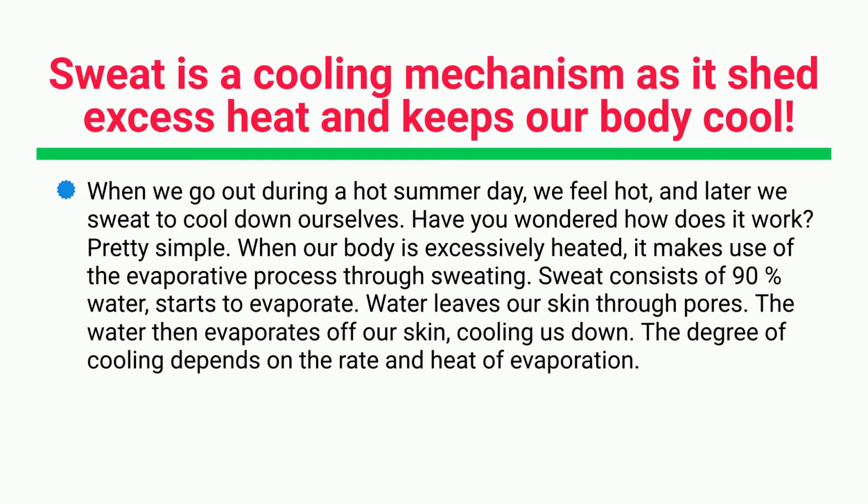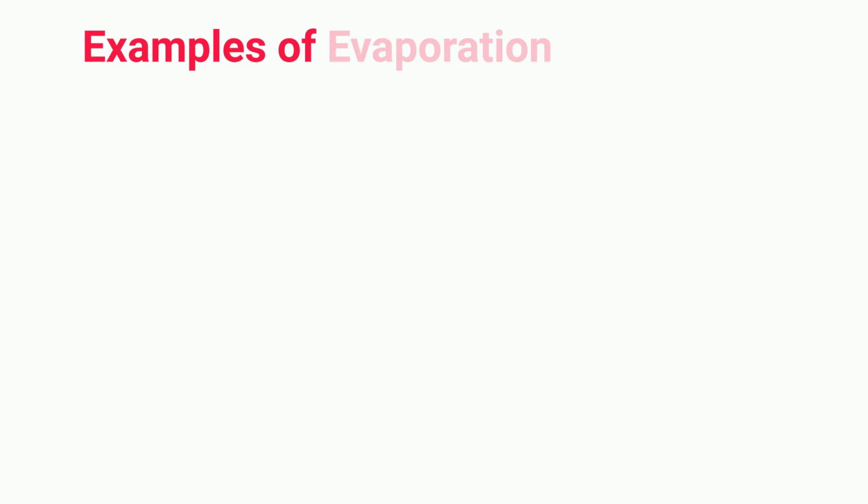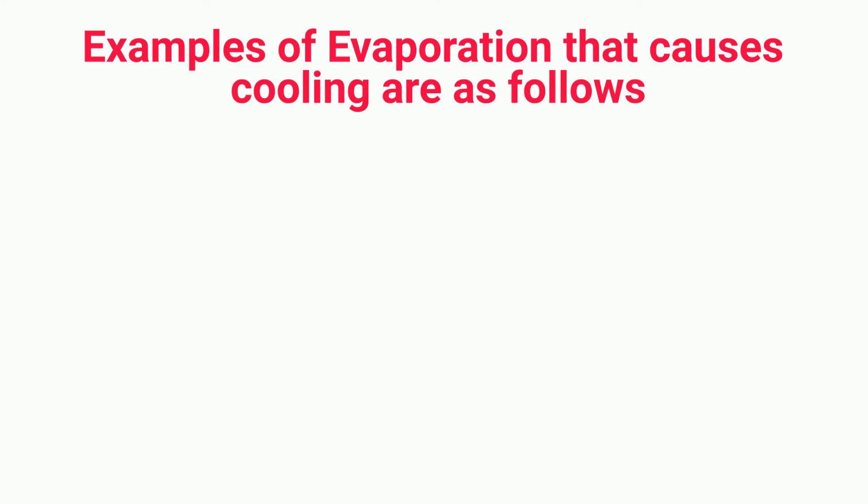Sweat consists of 90% water, which starts to evaporate. Water leaves our skin through pores. The water then evaporates off our skin, cooling us down. The degree of cooling depends on the rate and heat of evaporation. Examples of evaporation that causes cooling are as follows.